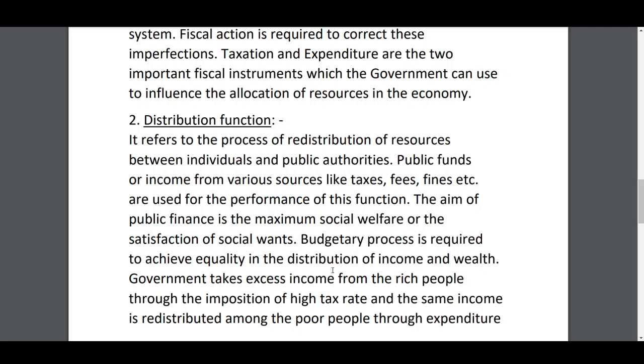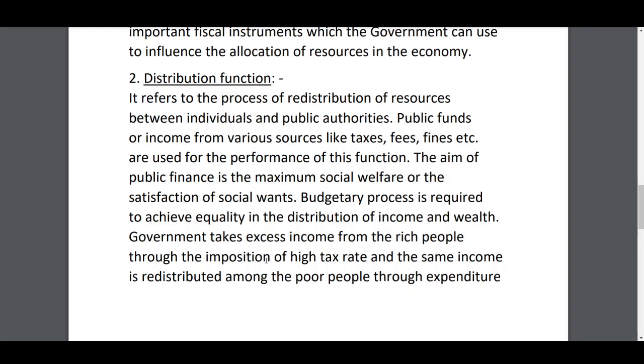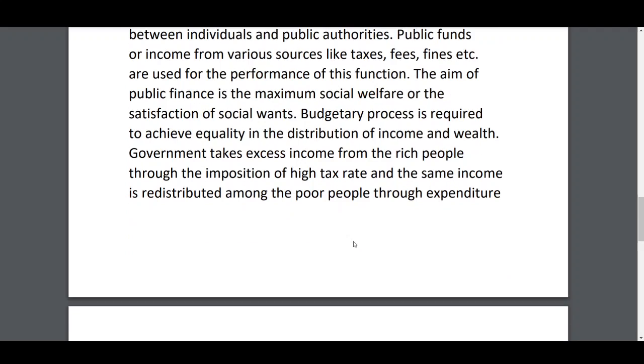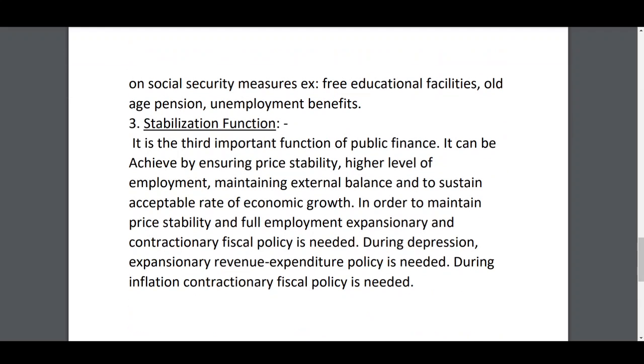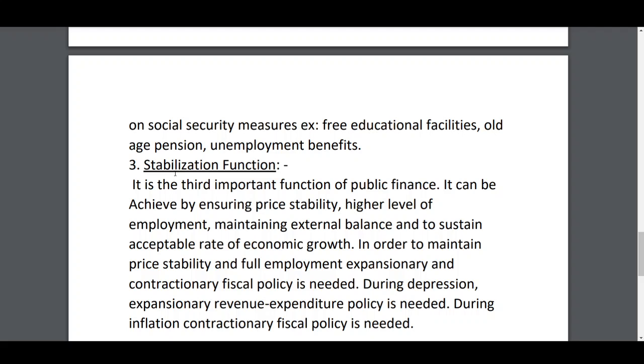So for this purpose, what is the government using? The government is using the fiscal instruments, that is, taxation and public expenditure. And the third and last function is the stabilization function. Stabilization is needed when the economy is unstable, when there is inflation and deflation. When there is inflation and deflation, the price will not be stable. During inflation, the price level is high, and during deflation, the price level decreases.